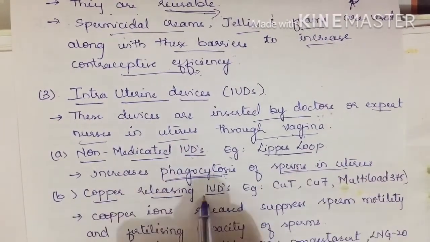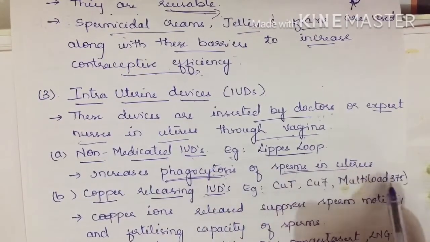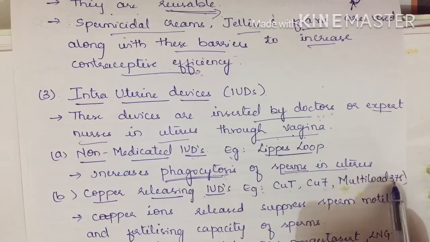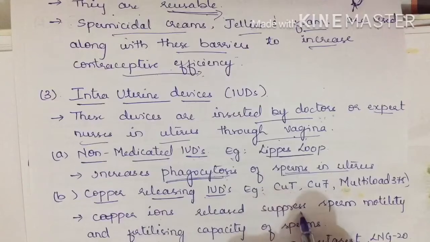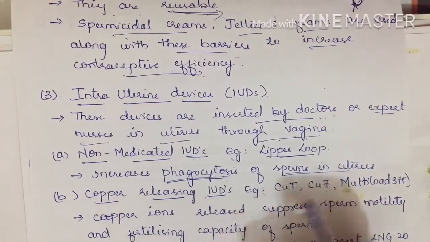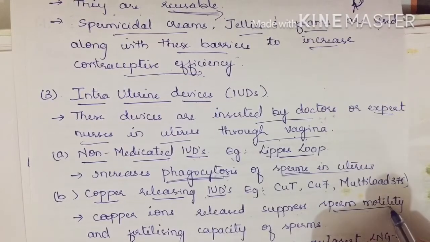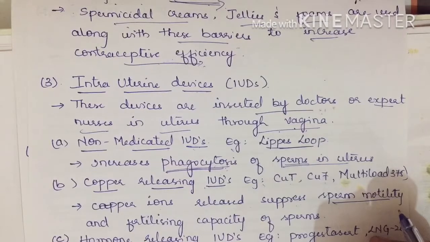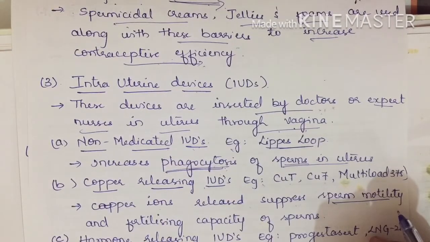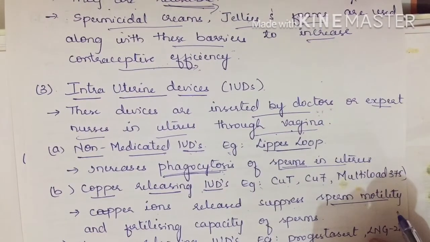Next, copper releasing IUDs. Examples: Copper T, Copper 7, Multiload 375. These release copper ions, which suppress sperm motility. As we discussed in the structure of sperm, it has a tail so that it has motility and can move faster and reach the ovum.